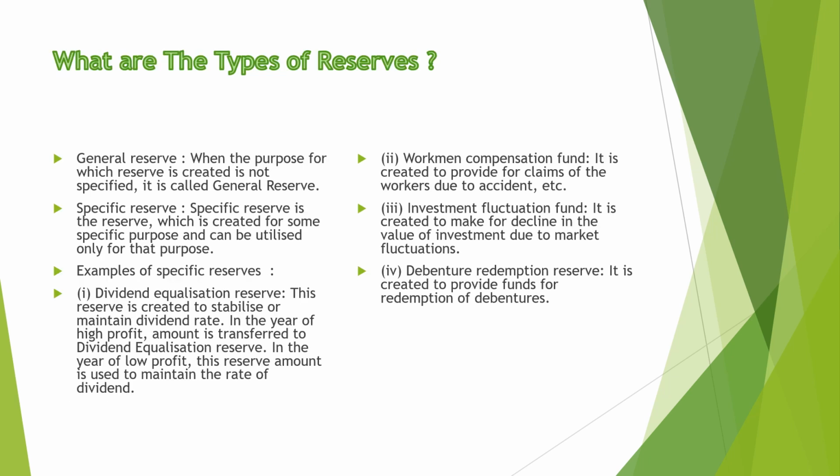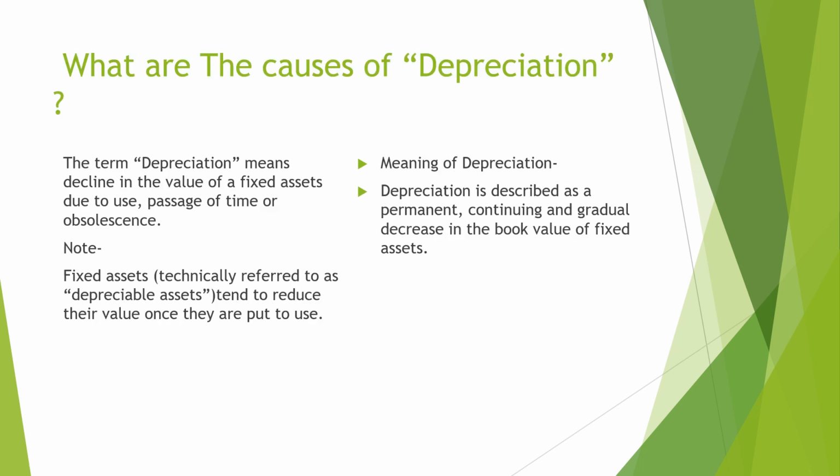Again, what are the types of reserves, my dear friend? The general reserve and the specific reserve. Some examples of specific reserves are dividend equalization reserve, workmen compensation fund, investment fluctuation fund, and debenture redemption reserve, which are the main examples of a specific reserve. Another question: what are the causes of depreciation?